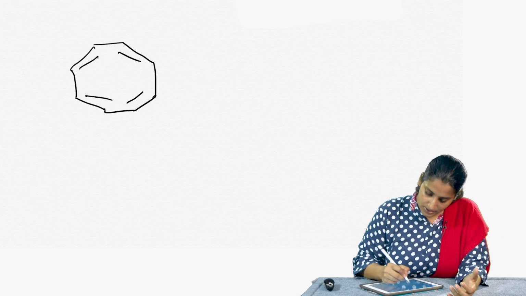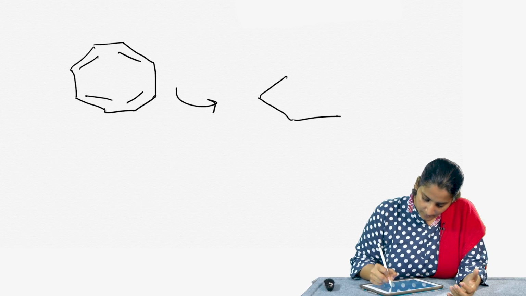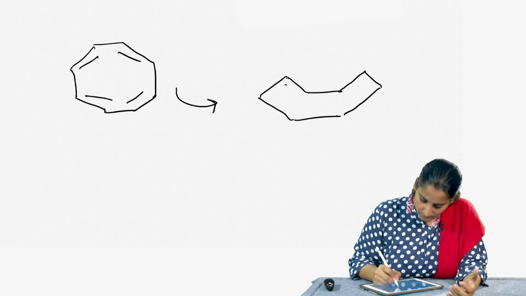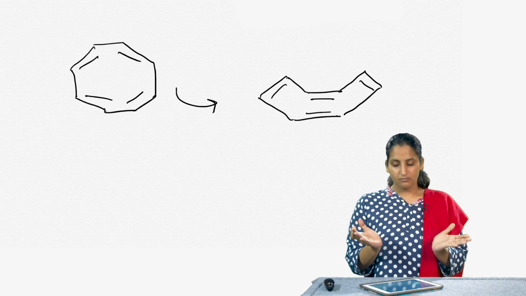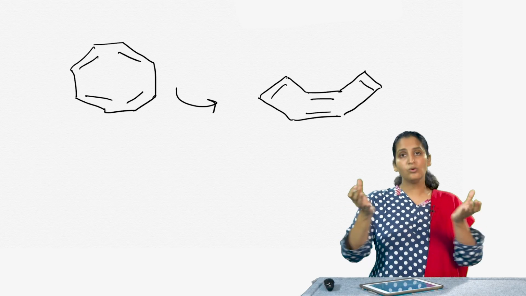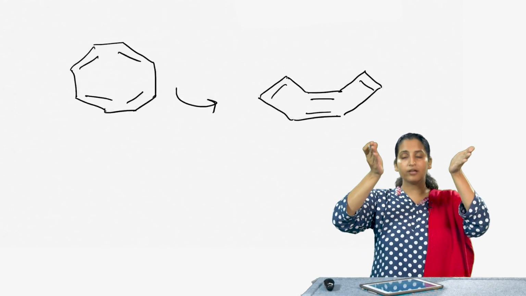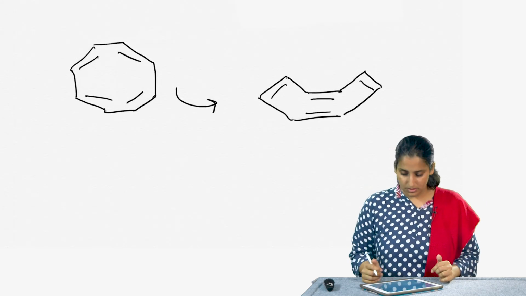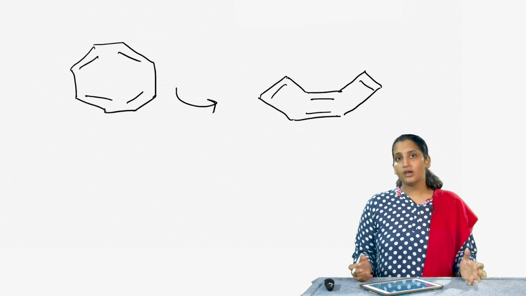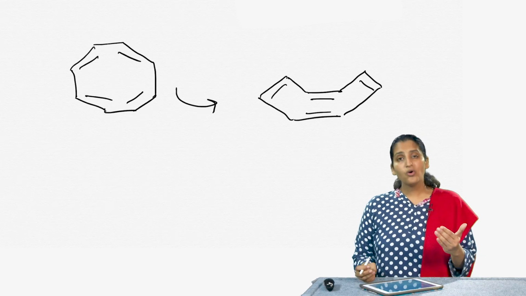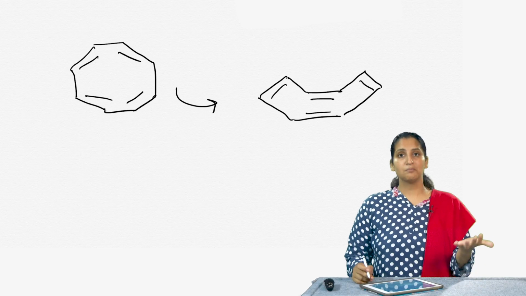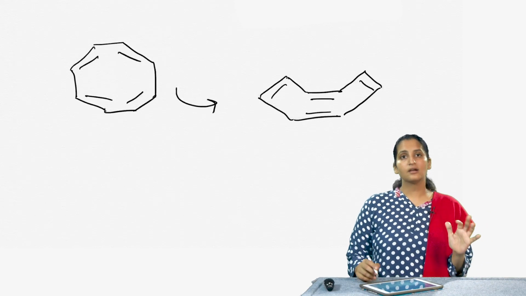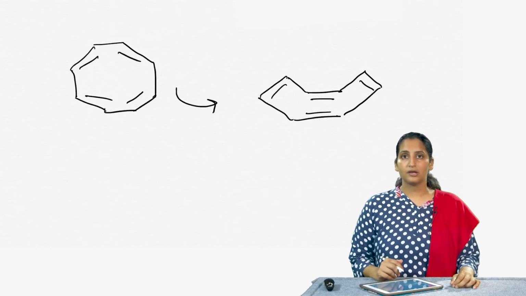In fact, it tries to form this tub-like structure such that the molecule does not remain planar, and two of the edges really form a tub-like structure. That makes the molecule non-planar, and so it does not fit all the characteristics of anti-aromatic molecules as well and remains a non-aromatic molecule, just like any other alkene.